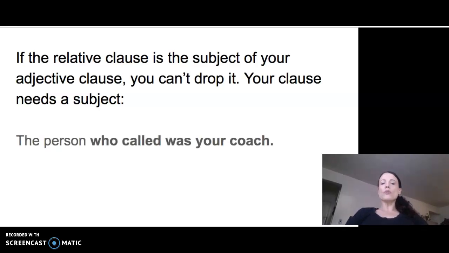The person who called was your coach. In this clause, who called. Where's the verb? Called. Where's the subject? It looks like you don't have a subject, but you do. The subject is who in your clause. If this is the subject of your clause, you can't drop it because you need a subject.